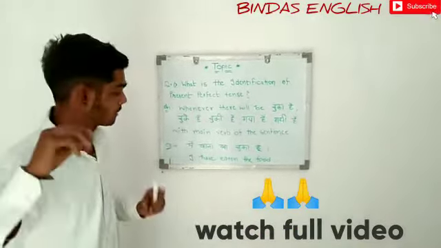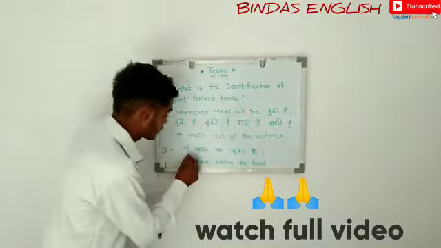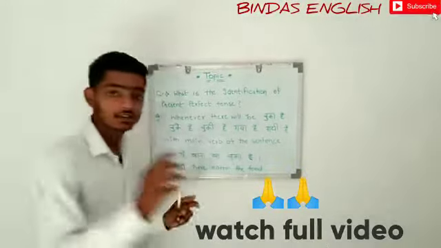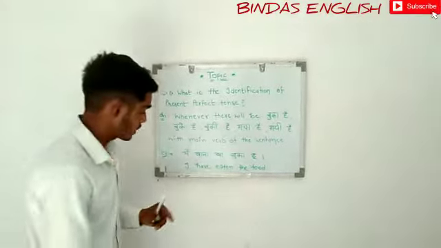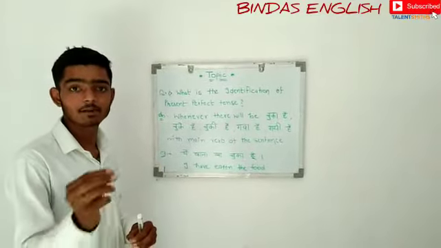For example, मैं खाना खा चुका हूँ. Yes, there is चुका added with the main verb of the sentence, that is खा. So "I have eaten the food" describes the situation in present perfect tense.